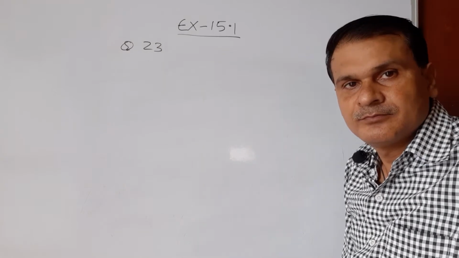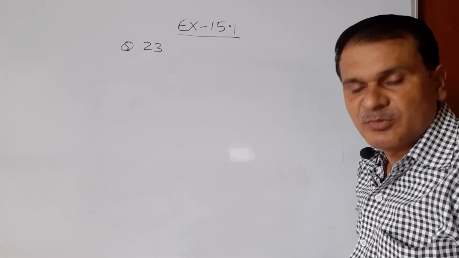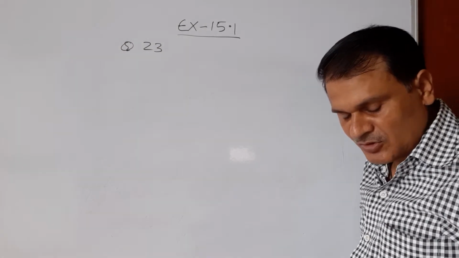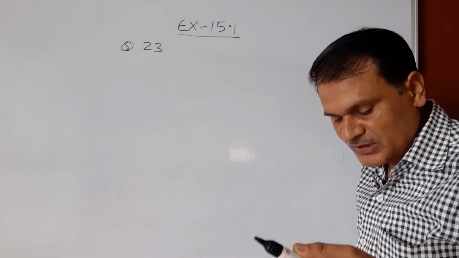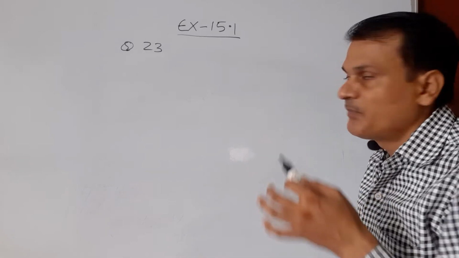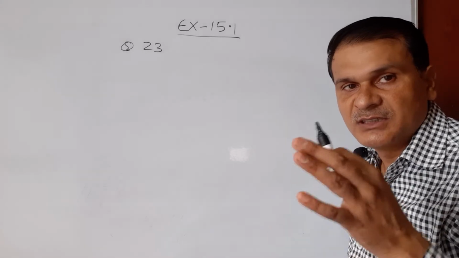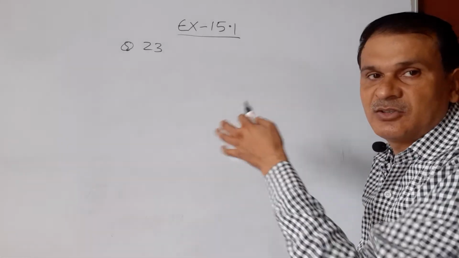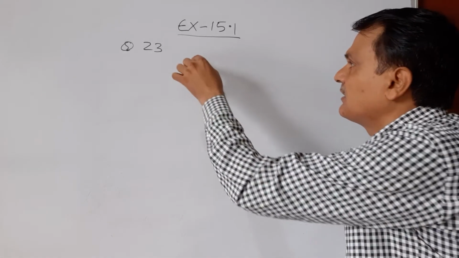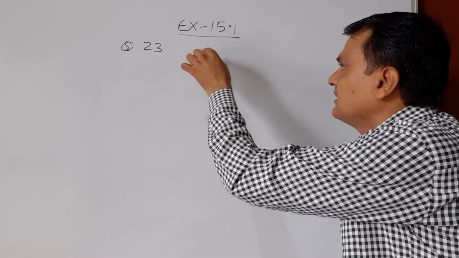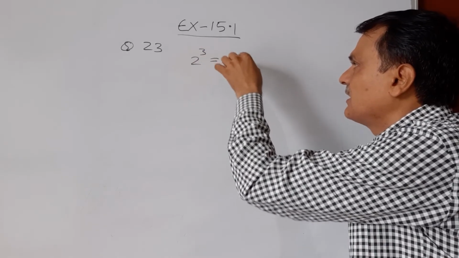Question number 23: a game consists of tossing a 1 rupee coin 3 times. When a 1 rupee coin is tossed 3 times, we get a total of 8 outcomes, which is 2 to the power 3.